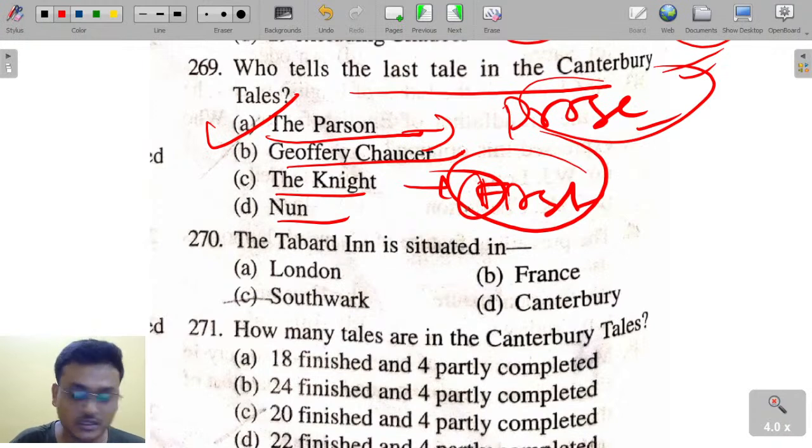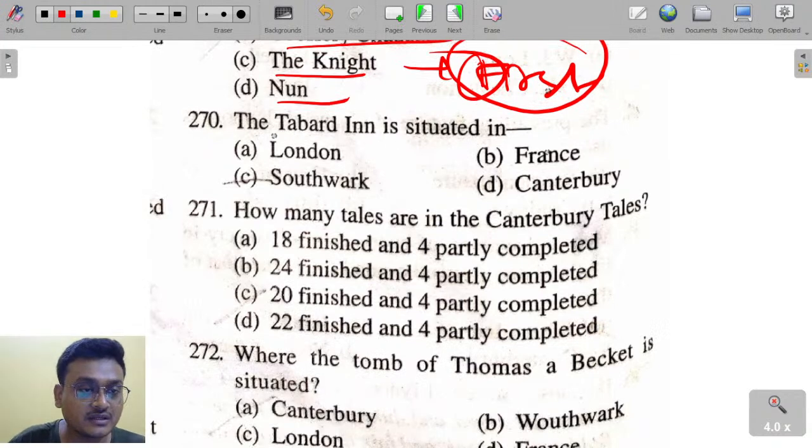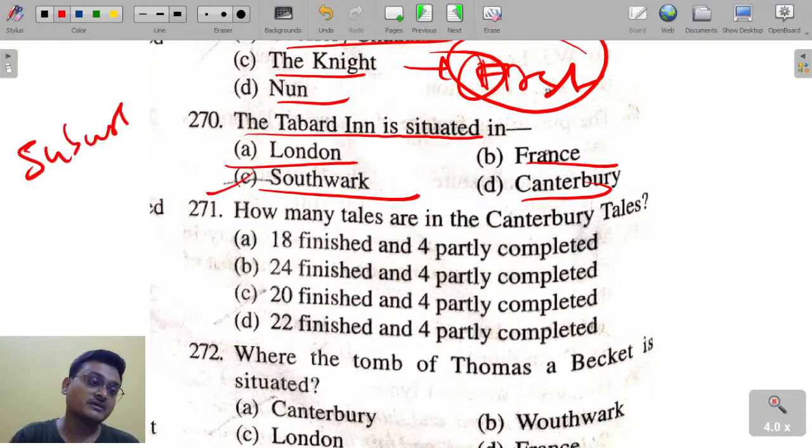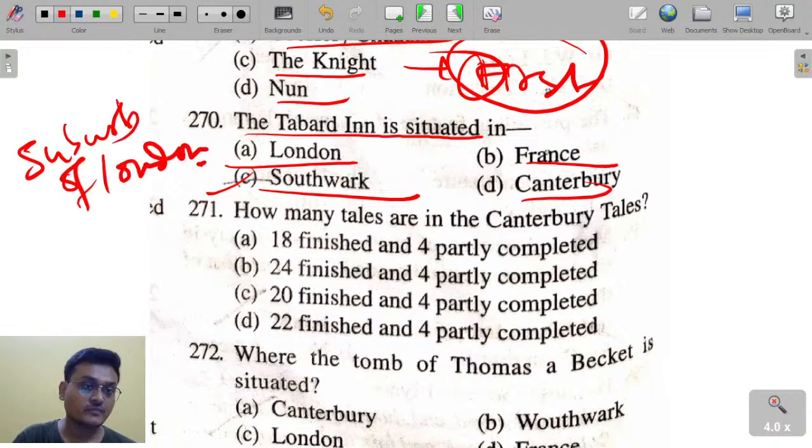The Tabard Inn is situated in London, France, Canterbury, or Southwark? The Tabard Inn is situated in Southwark, which is a suburb of London. So the Tabard Inn is situated in Southwark.